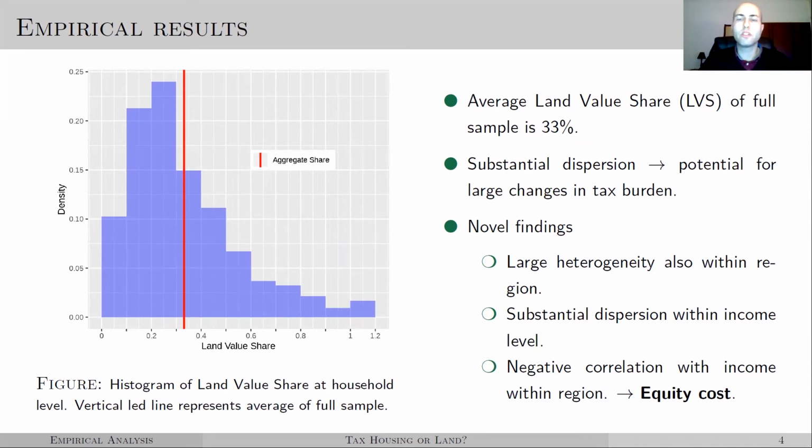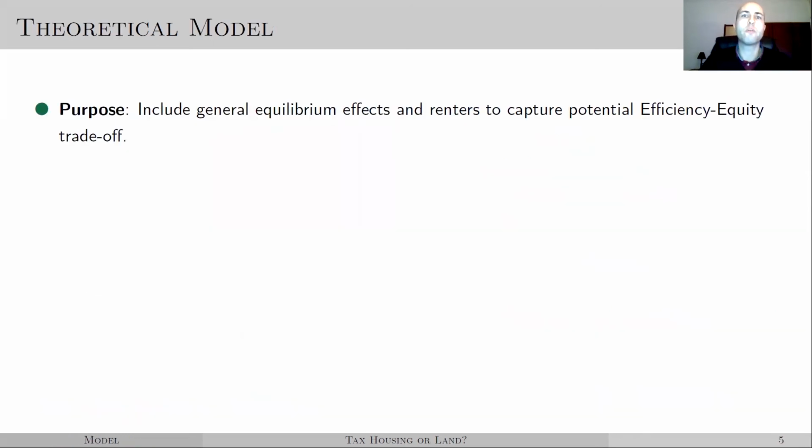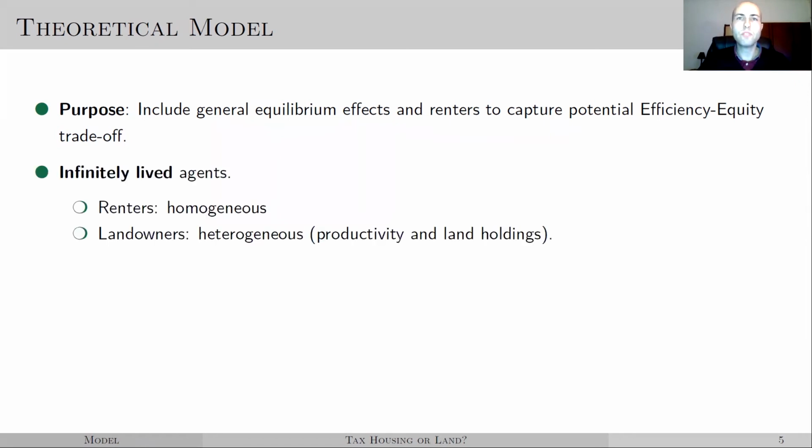However, these empirical results do not take into account the positive efficiency gains of land value tax we talked about previously. And so to address that issue, we construct a theoretical model capable of replicating our empirical findings, and which also incorporates general equilibrium effects in rents. The model features heterogeneous agents, renters who buy housing services from a housing firm, while landowners own land and invest in structures to produce their own housing services. Landowners are themselves heterogeneous and differ in their productivity and land holdings.